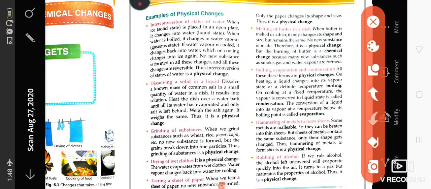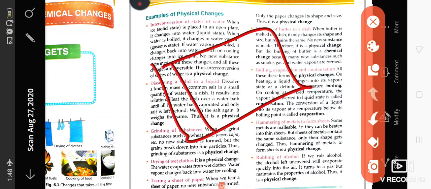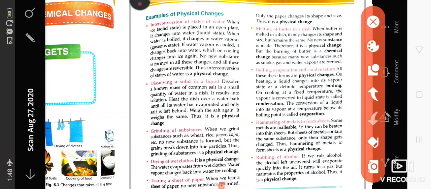Drying of wet cloths. Wet cloths can be dried with the help of sunlight or any heat, and this is also a physical change. Tearing of a sheet of paper. If you are tearing a paper sheet into so many pieces, it is again a physical change because no new substance is formed. Melting of butter in a dish. Butter can be melted in a dish, and if you freeze it, it will again become solid.